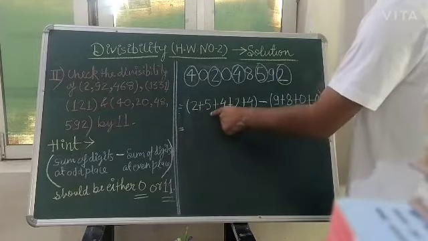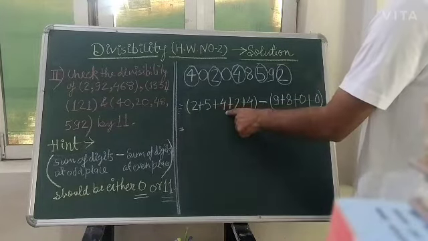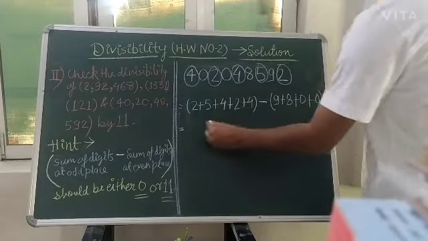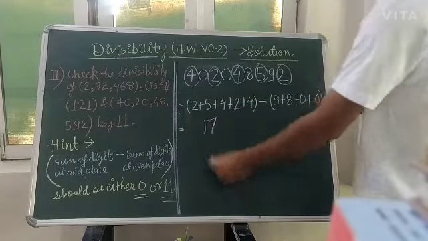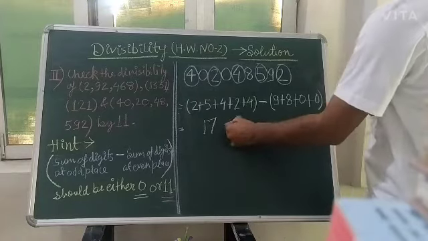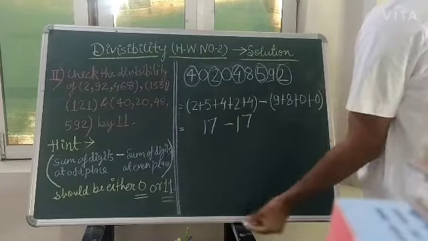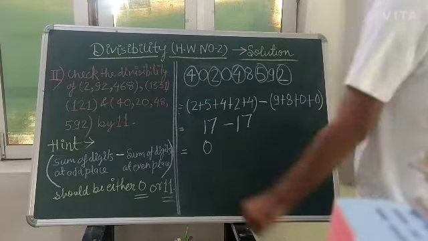So 2 plus 5, 7, 7 plus 4, 11, 11 plus 2, 13, 13 plus 4, 17. Minus 9 plus 8, 17. Once again it is coming equal to 0.